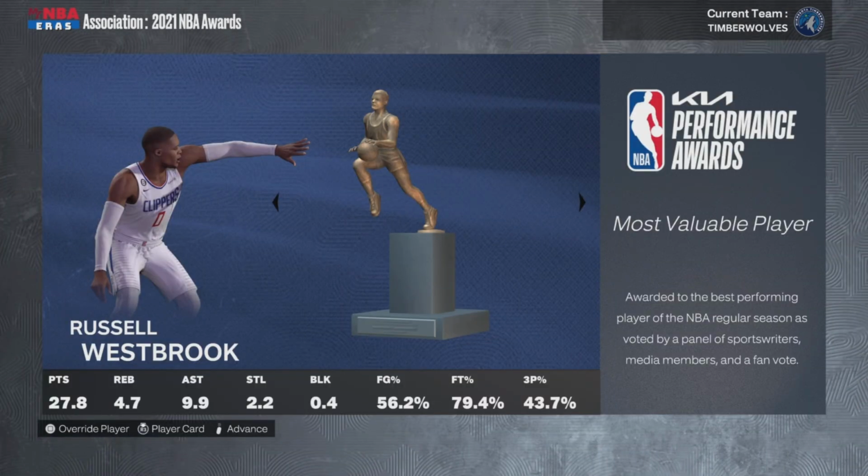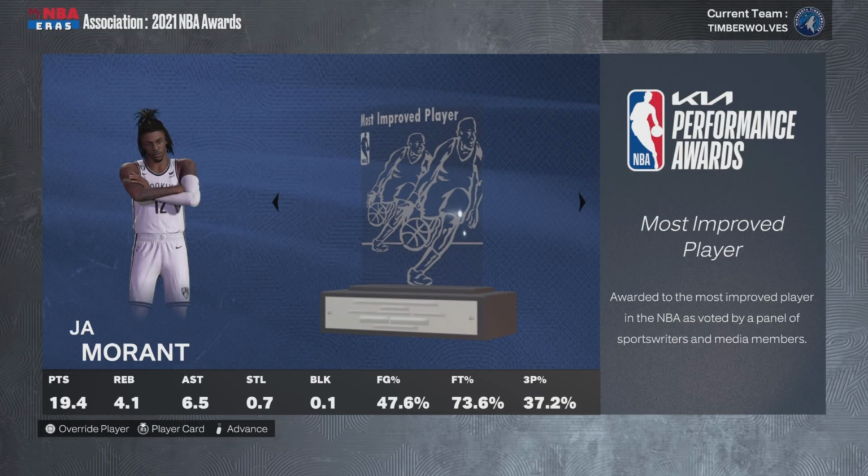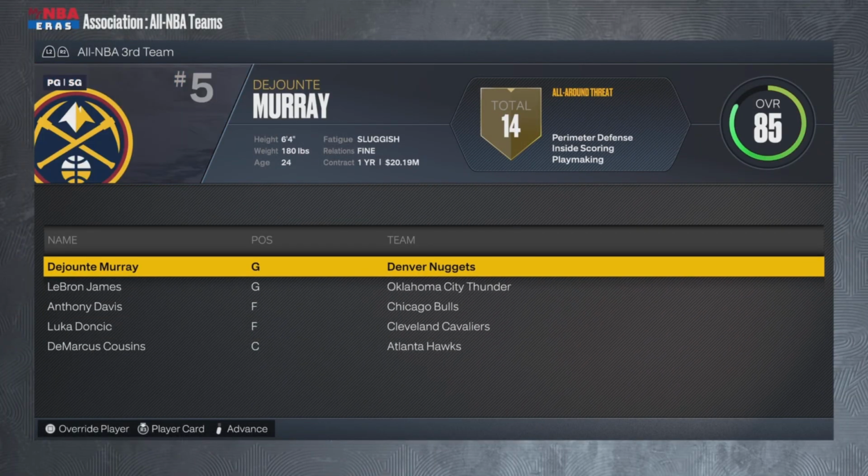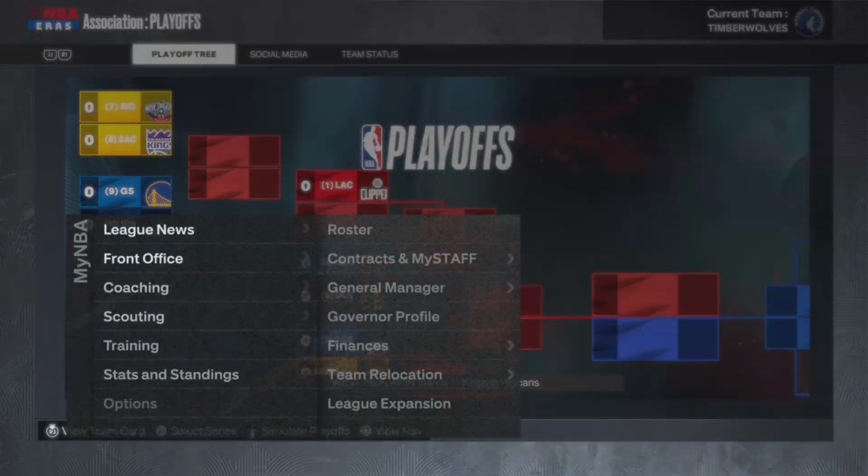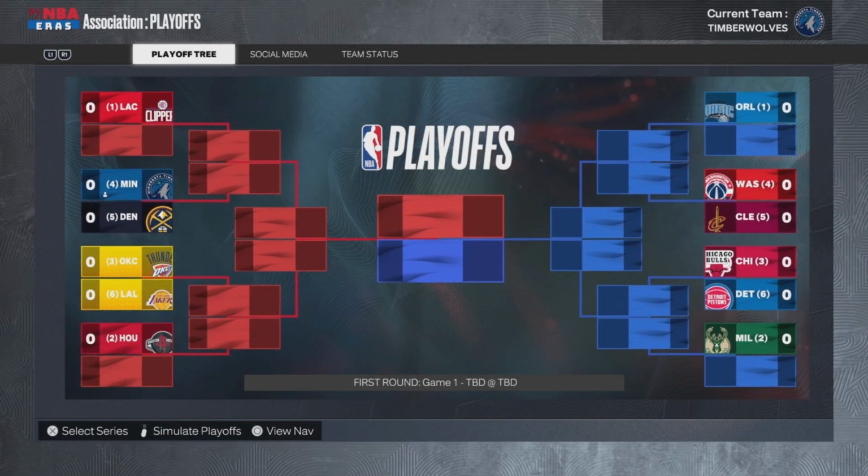Oh no. Russell Westbrook wins MVP. Tom Brady's reign has been stopped, which is kind of sad. Like, I wanted to see Tom Brady continue to do... He's not on a team. LeBron's on a team, but where's Tomothy? Tom, where you be? He's the 4th seed, so that's good.